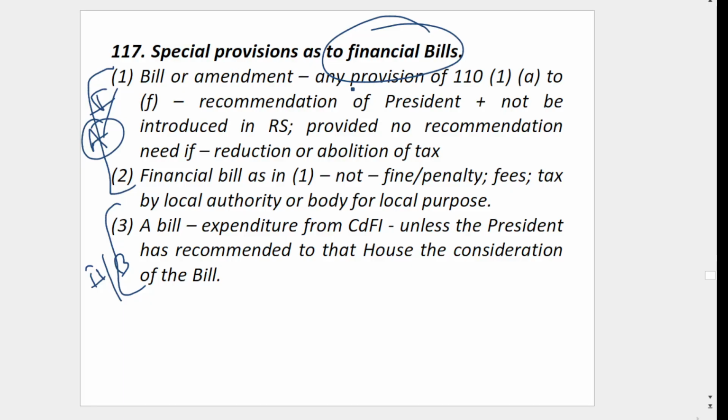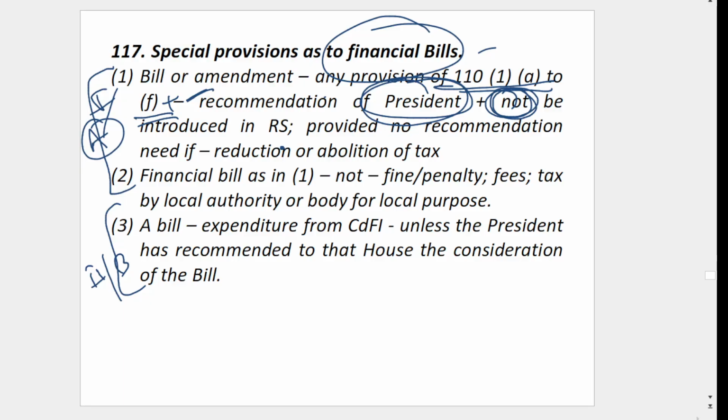So here any provisions of 110 1A to F. Only provisions of 110 means that is a money bill. If any provision of this plus some other provision is there, then it is a financial bill category 1, and they need a recommendation of the President, and you cannot introduce it in Rajya Sabha.